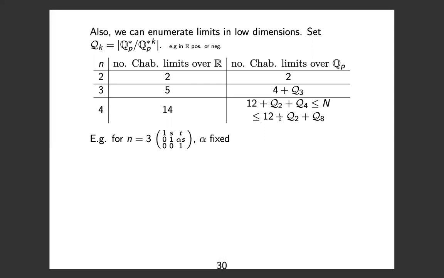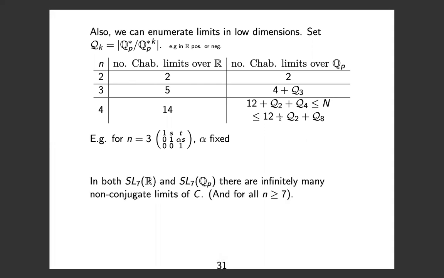For example, when n equals 3, I've drawn a group for you. Here, S and T could be any real or p-adic number, and alpha is some fixed real or p-adic number. Over R, it so happens that all of these groups are conjugate for any value of alpha. But over Qp, one of these groups is conjugate to another if and only if alpha and beta are in the same cube root class. So that's why we start to see these kth roots popping up.